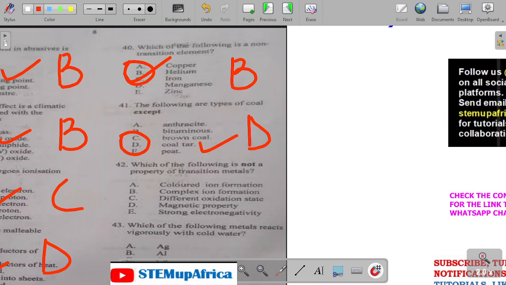Number 42. Which of the following is not a property of transition metals? Colored ion formation, that is true. Complex ion formation, different oxidation states, magnetic properties, strong electropositivity. The answer is E.